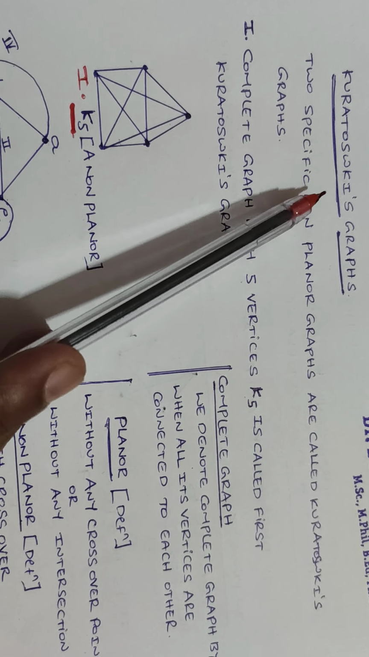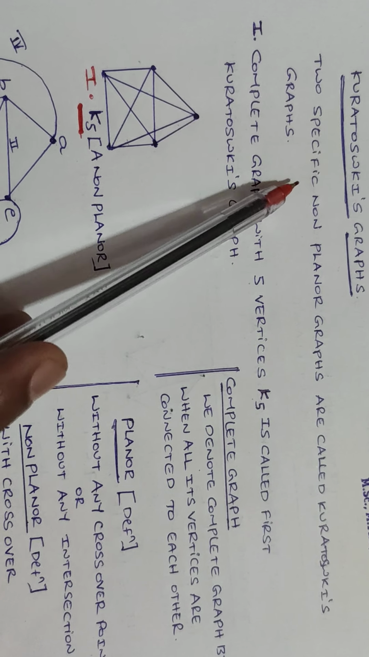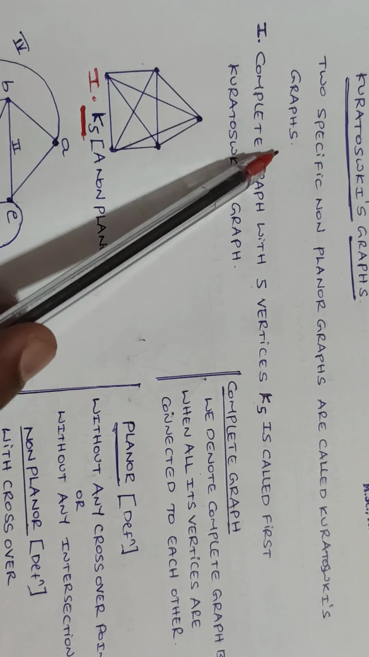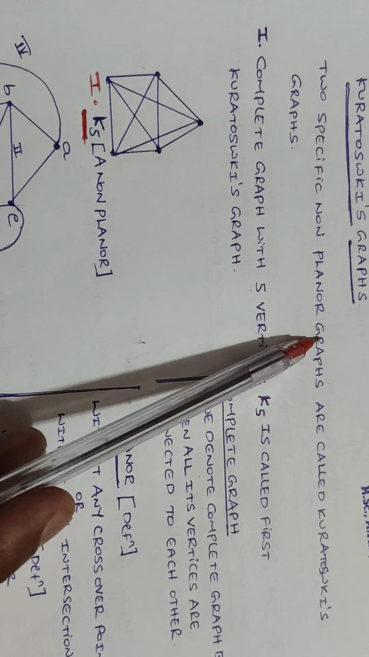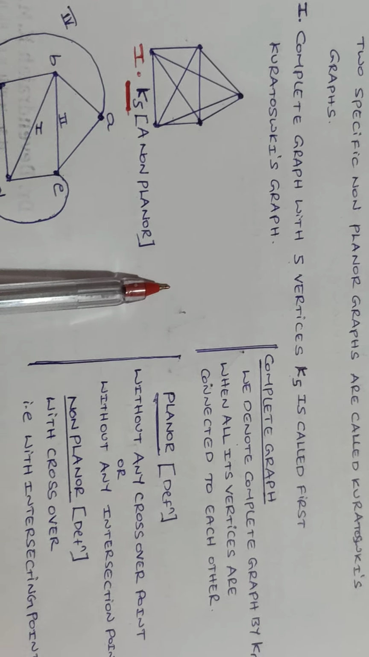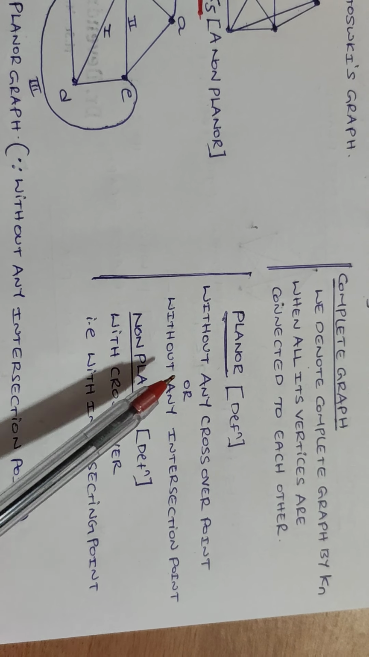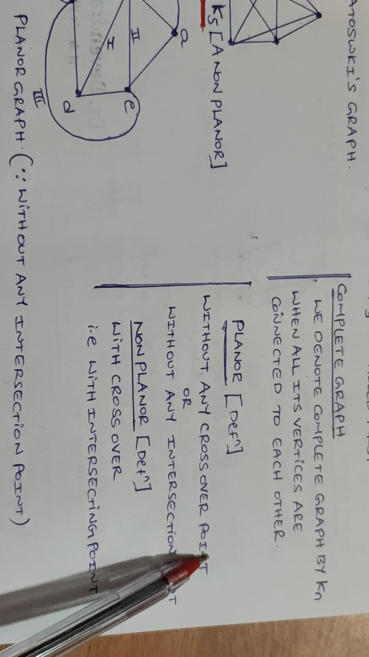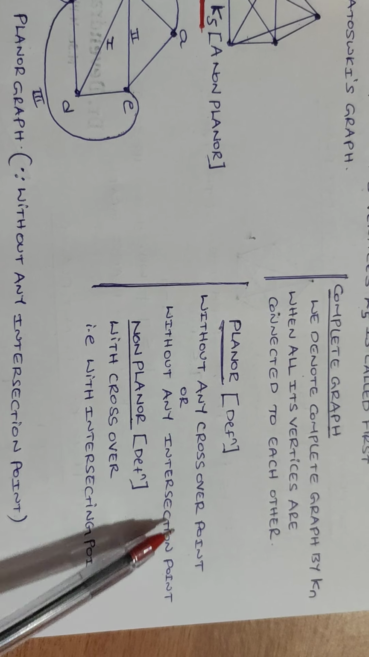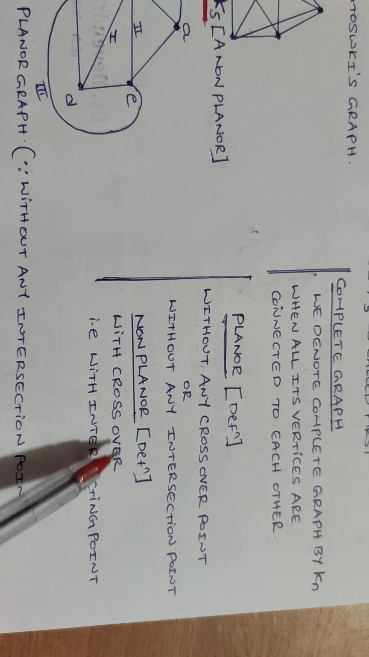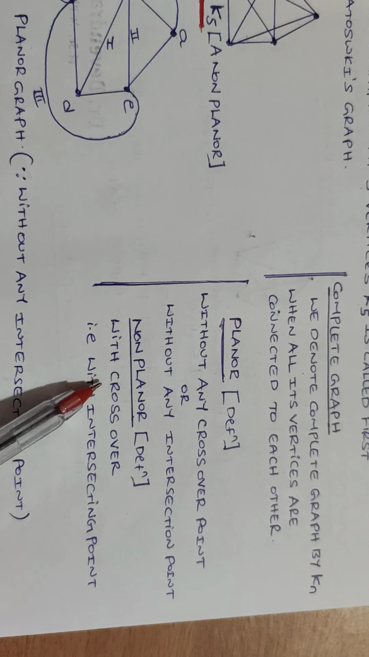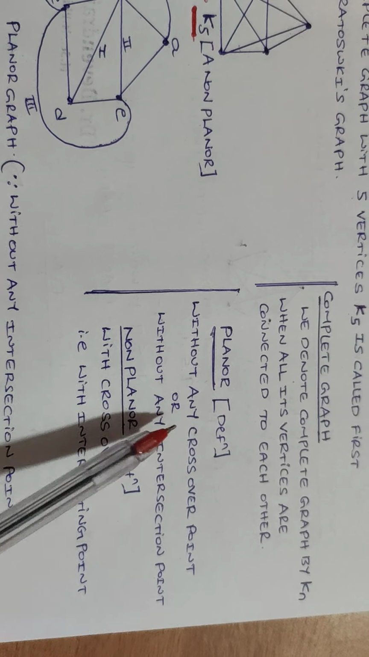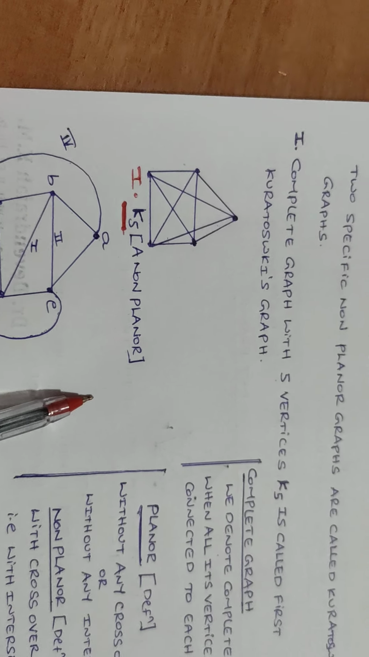Today we study Kuratowski graphs. Two specific non-planar graphs are called Kuratowski graphs. Remember the point, non-planar graphs. That is, in case of a planar graph, we observe it without any crossover point or intersection point, whereas a non-planar graph has crossover or intersecting points. That is the difference between planar and non-planar graphs.